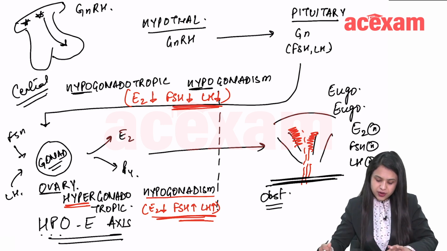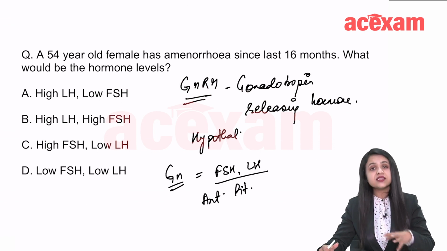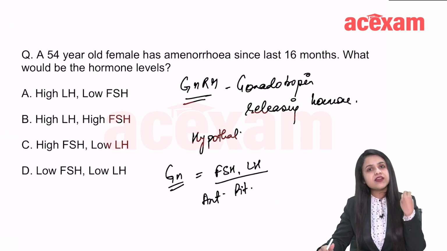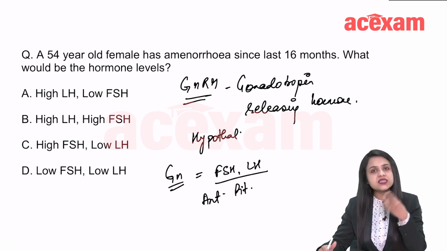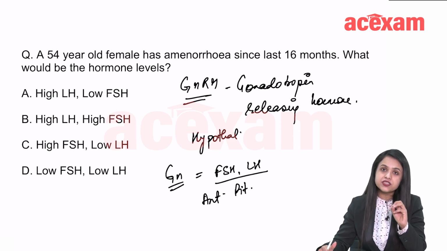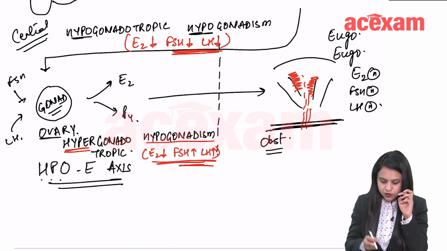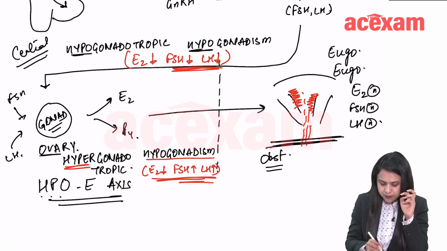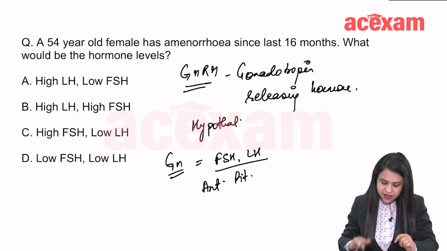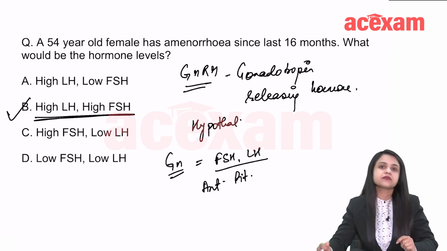Now going back to our question, what is the problem here? This is a menopausal age group female. Her ovarian reserve is gone. Her ovaries are bad, not working well. So what will be the picture here? It will be the picture of a bad ovary, so hypergonadotropic hypogonadism. Here, the FSH will be high and LH will be high.